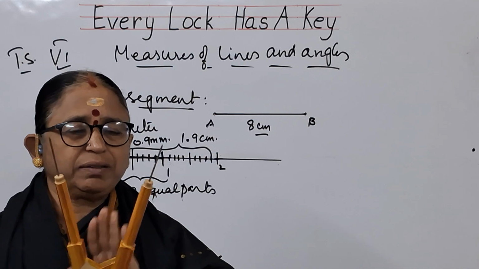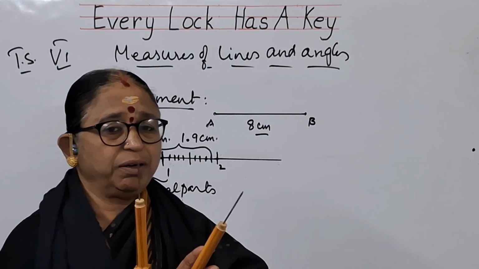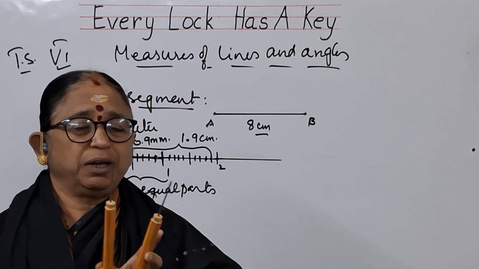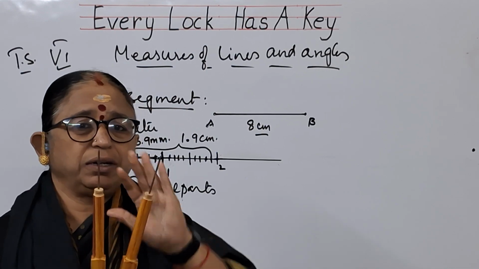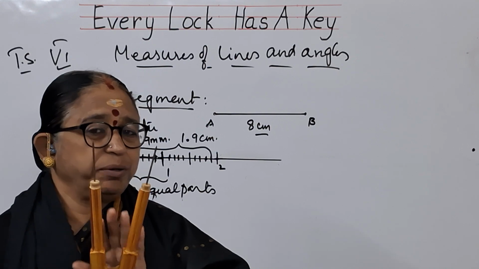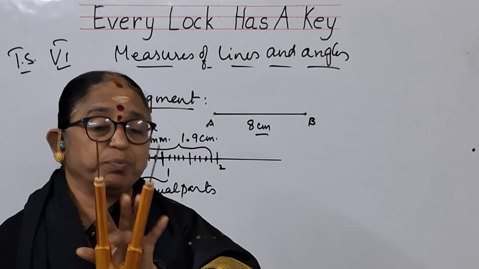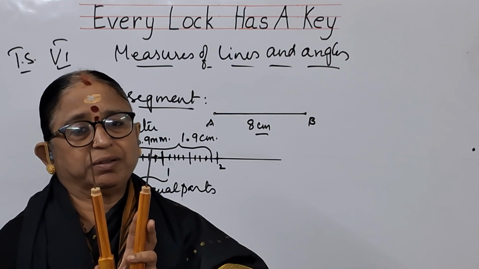This is called a divider. You might have heard about it before, but once again listen to it. This is called a divider. You have another instrument of this type in your compass box. You call it a compass.